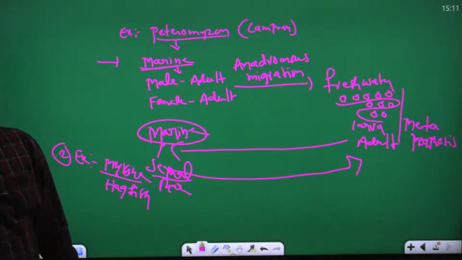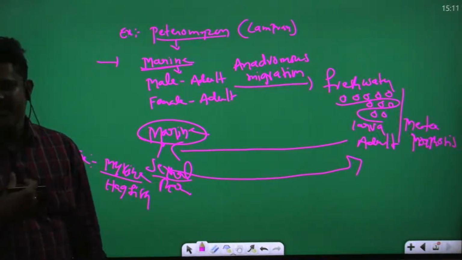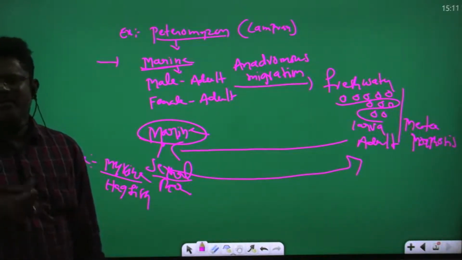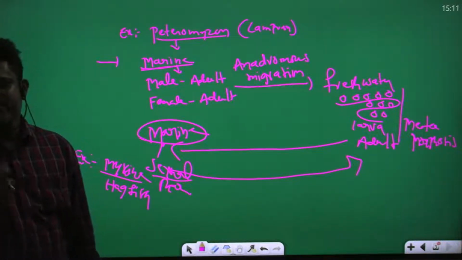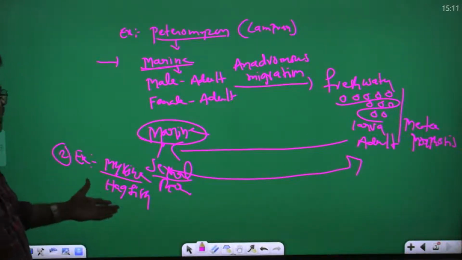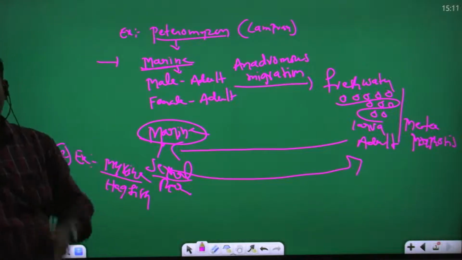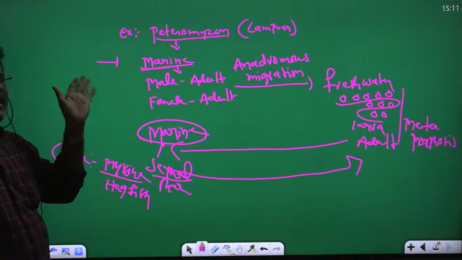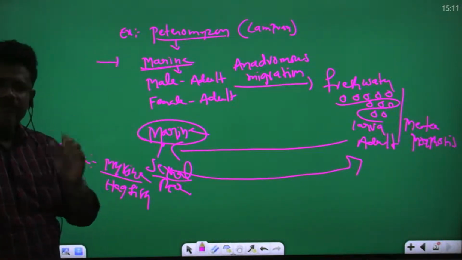Closed type blood circulation occurs. Closed type means blood flows in blood vessels. Examples: Petromyzon, and the second example is Myxine. Myxine is commonly known as a hagfish. Petromyzon is called lamprey.